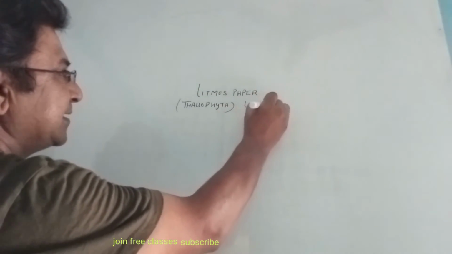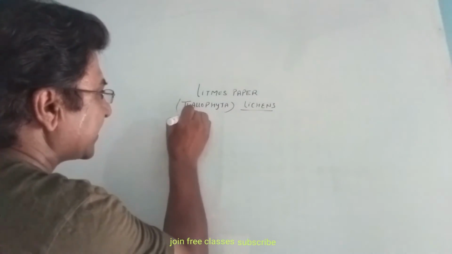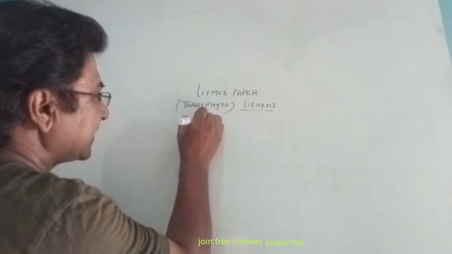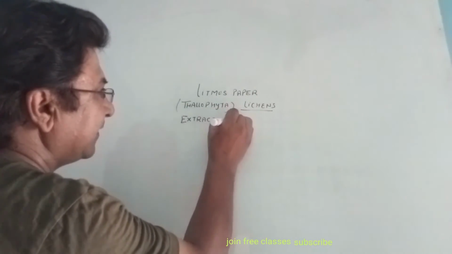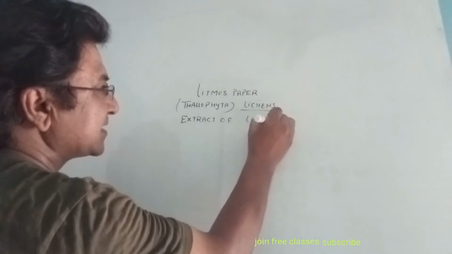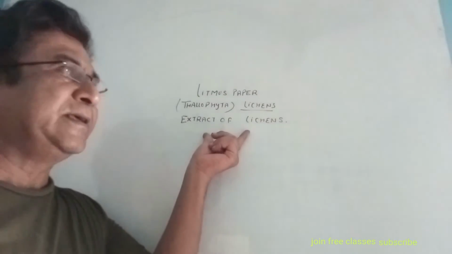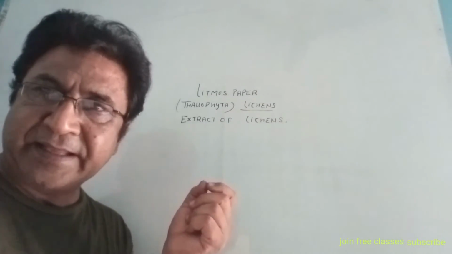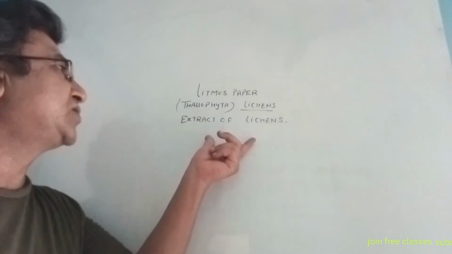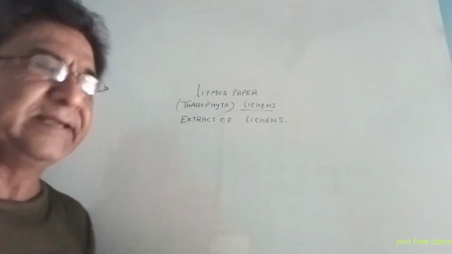So litmus paper is basically an extract of lichens. Correct? It itself is actually an organic indicator.